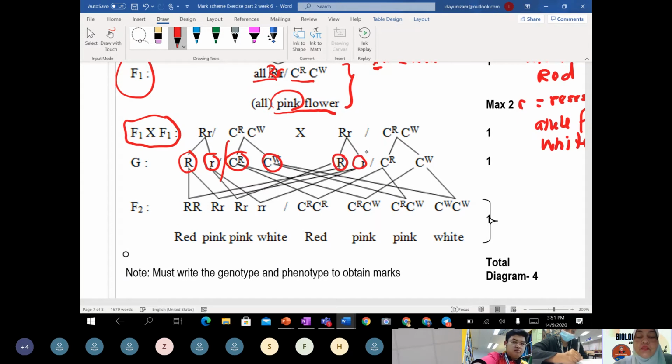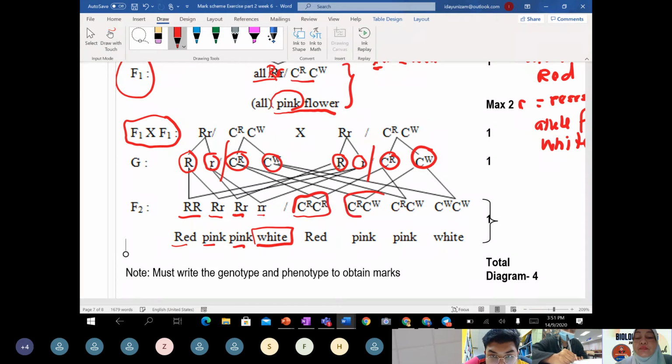Okay, gamete. Right? So the F2, of course, when both are dominant, they will show red. But when it is heterozygous, they will show pink. Okay, and the homozygous recessive will definitely show white. Okay, so this one is the same offspring, just in the way you write down the genotype.